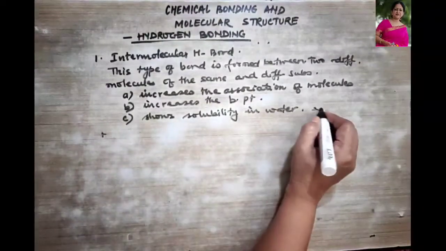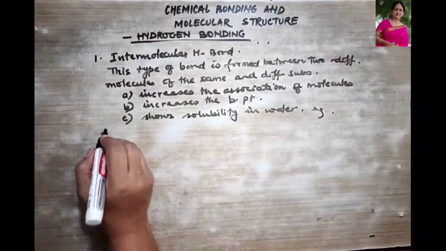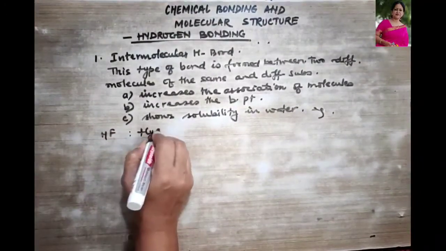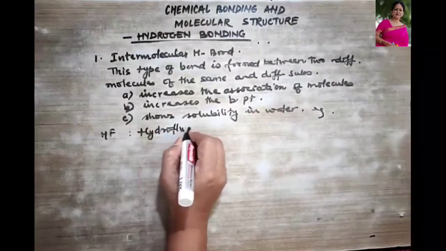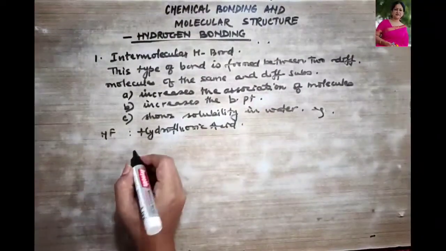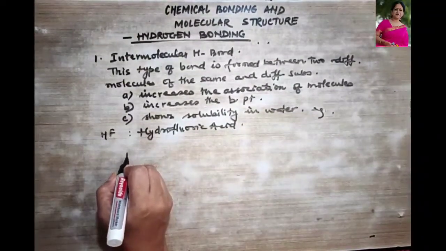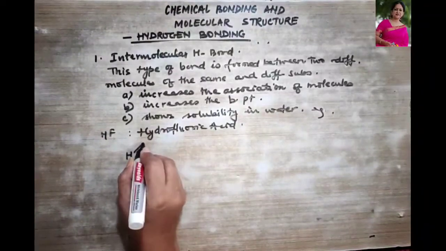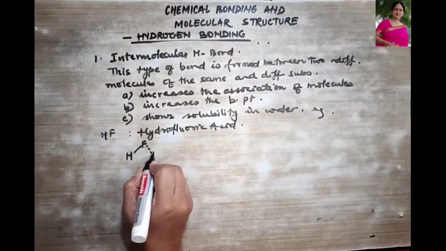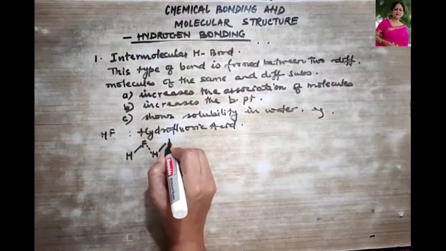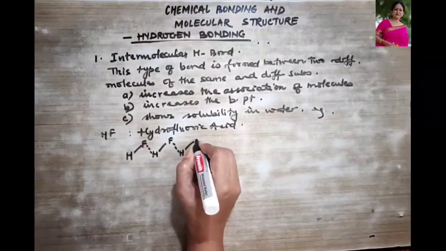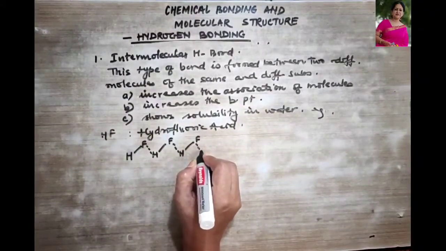For example, if we talk about hydrofluoric acid, that is HF. Hydrofluoric acid, right? So how is the bond formed? Look over here. This hydrogen combines with fluorine, right? And then hydrogen, fluorine, hydrogen, and so on.